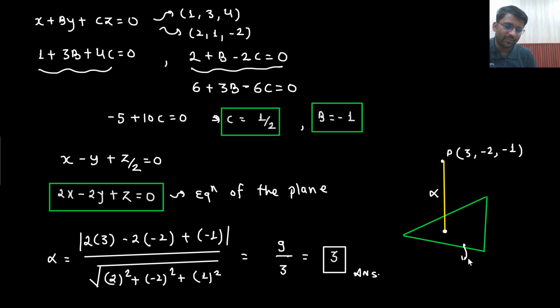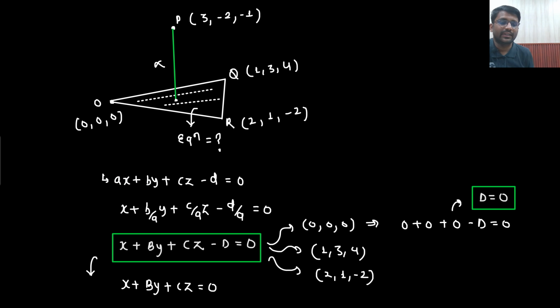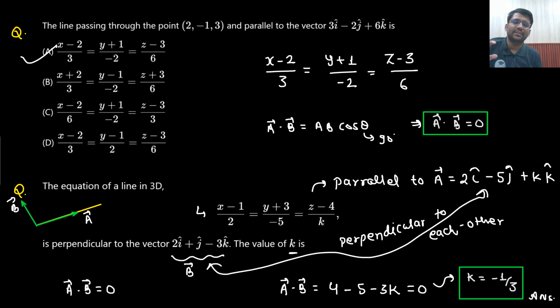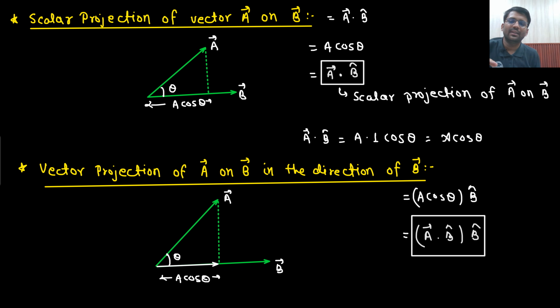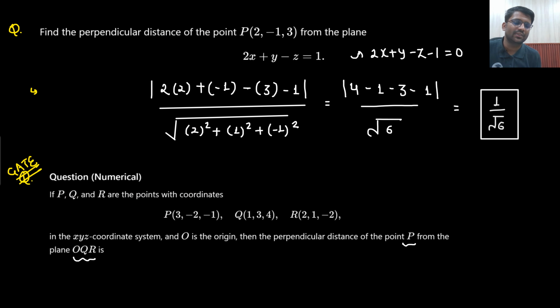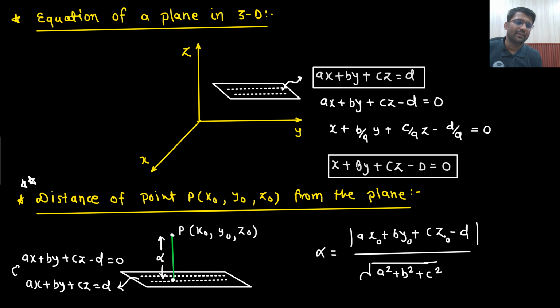Once you have the equation of the plane, which is 2x minus 2y plus z equals 0, then the job is done. Simply put the coordinates here, then take its mod, divided by under root x coordinate square plus y coordinate square plus z coordinate square. That's it. Okay, so the answer is 3. So it is a GATE PYQ which we have solved. So 3 topics we have seen, starting with the equation of a line in 3D, then projection, and then the equation of a plane and the distance of a point P from the plane.